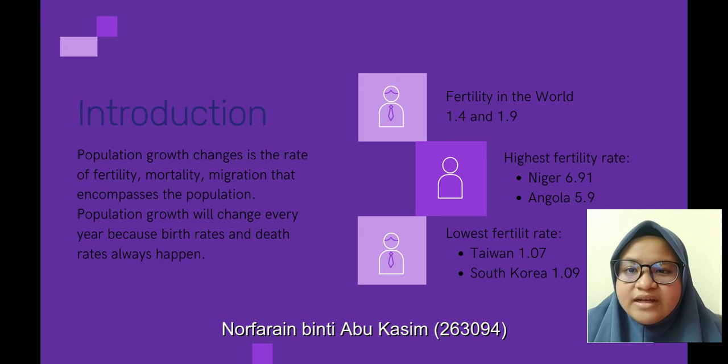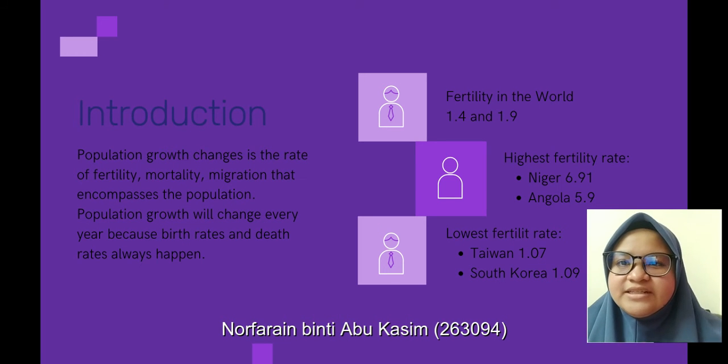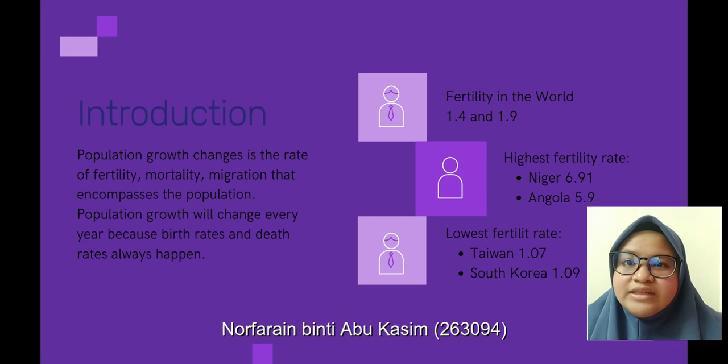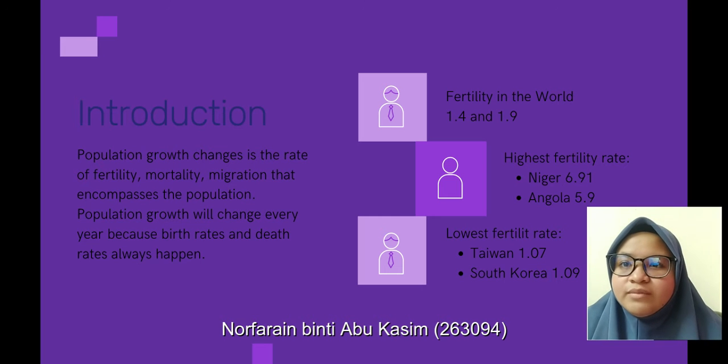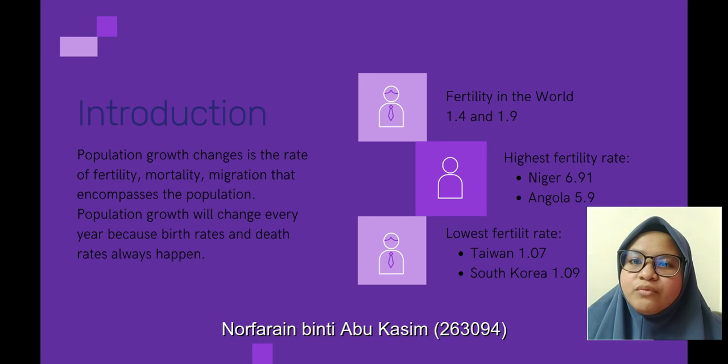Through TFR data, it can measure the total increase and decrease of population by year, and the data will be used to calculate current facilities and needs through population rates. The total fertility in the world is between 1.4 and 1.9 children born per woman. The highest birth rate is in Nigeria, which is 6.91 children born per woman, followed by Angola, which is 5.90 children born per woman.